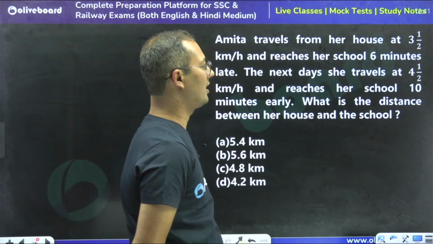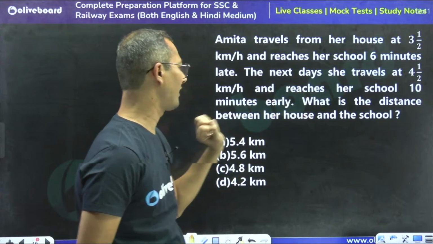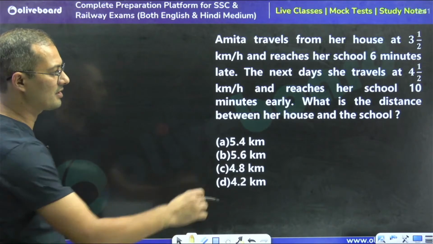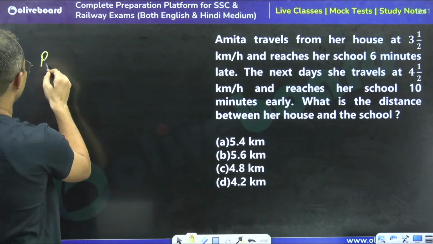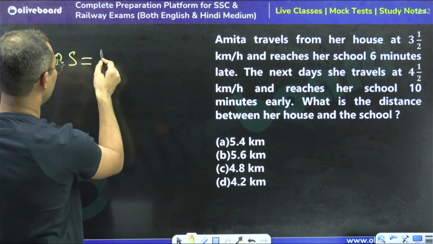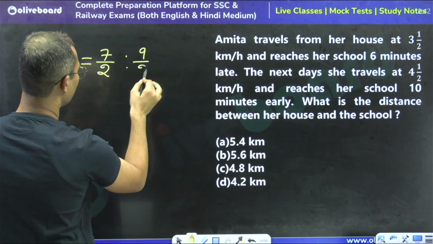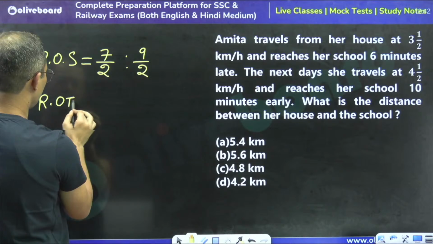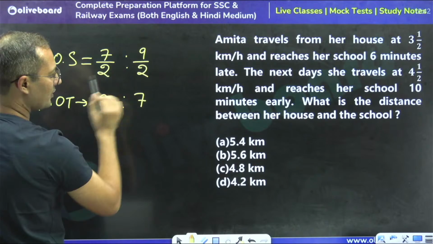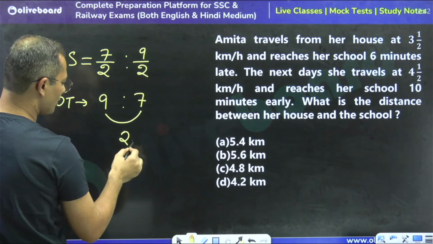Amrita travels from her house at 3.5 km/h and reaches her school 6 minutes late. The next day, she travels at 4.5 km/h and reaches her school early. So the ratio of speed: 3.5 can be written as 7/2, and 4.5 can be written as 9/2. So the ratio of time is just inverted, 9:7. The halves get cancelled. So the gap or difference is going to be 2 units.